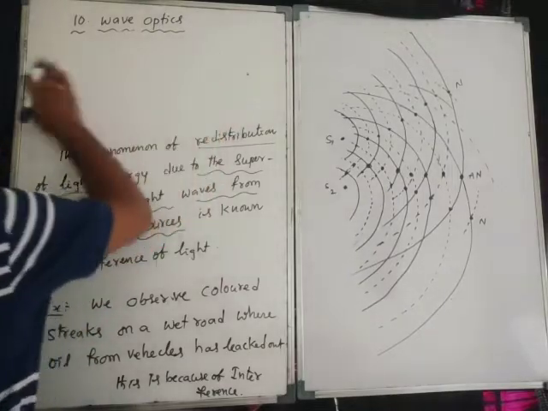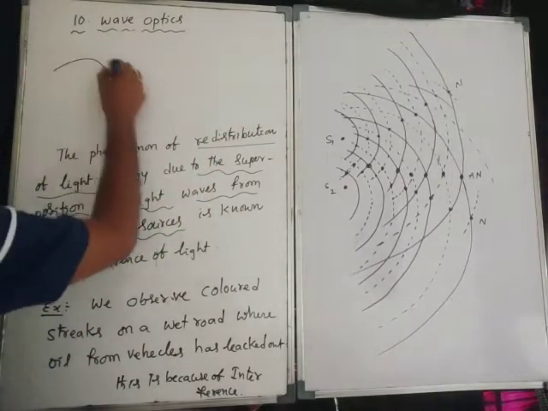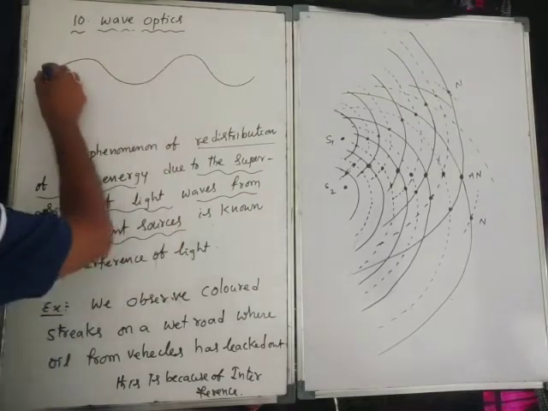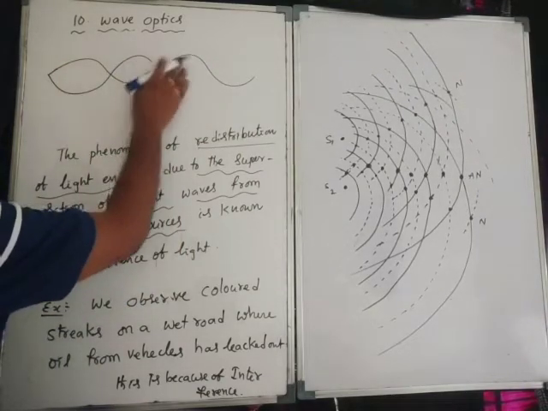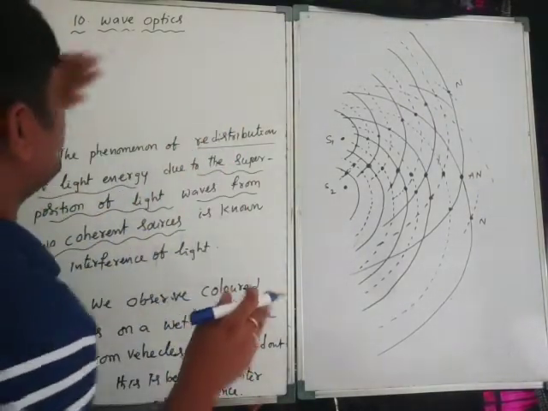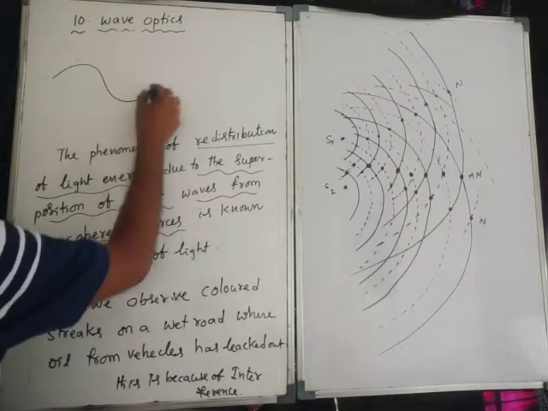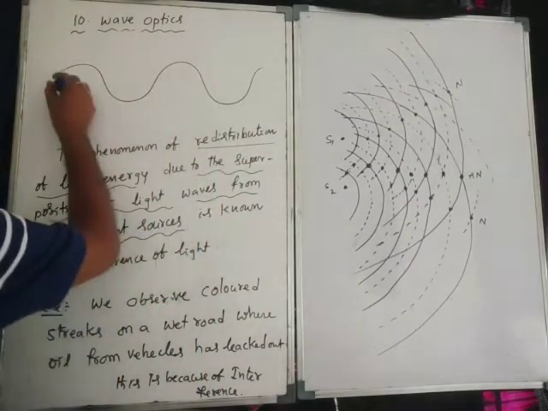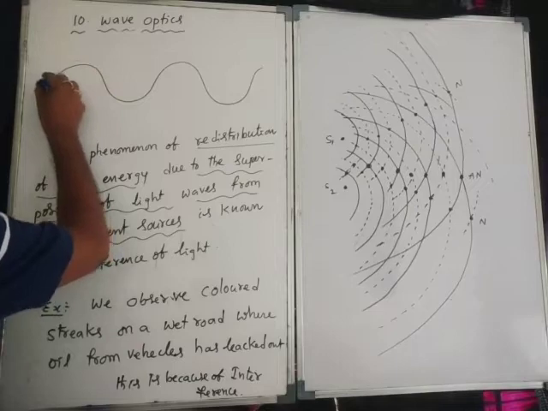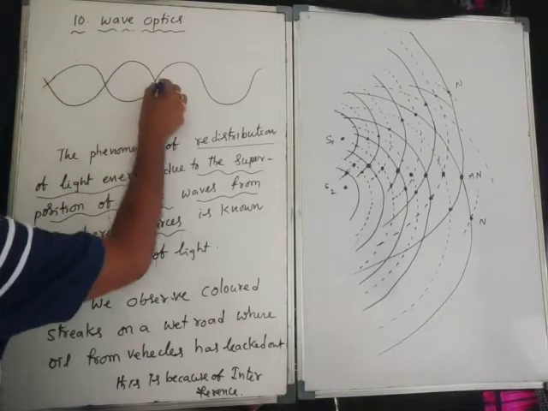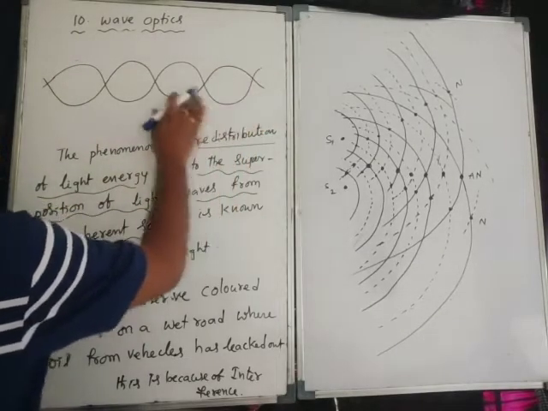The forward wave and the backward wave meet at a point. So two waves are in this manner.